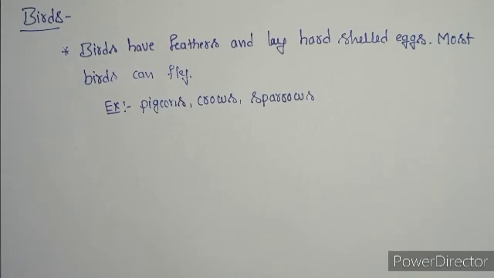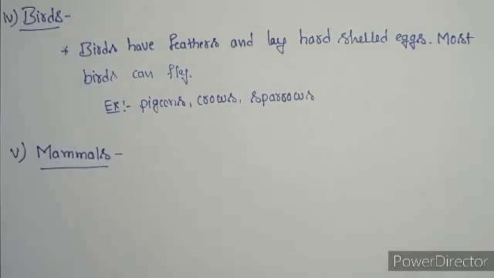Examples for birds are pigeons, crows, and sparrows. Some birds cannot fly. Some birds like ostrich and penguin cannot fly because of their body weights.